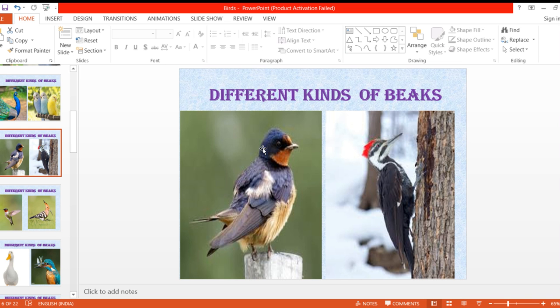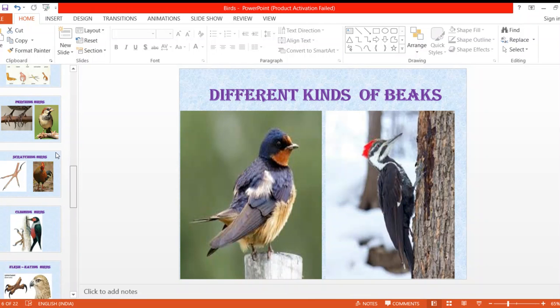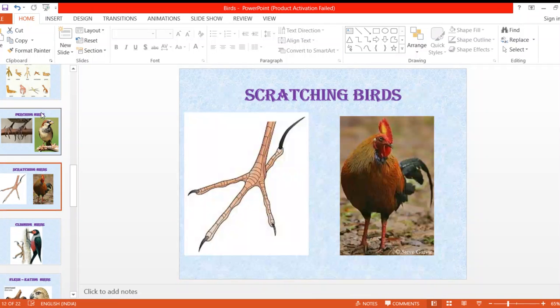And birds such as hummingbirds and sunbirds drink nectar of the flowers. So they have long and slender beaks. You must have seen butterflies and all. What these butterflies do, even they drink the nectar from the flowers. The same way this hummingbird and the sunbird also drink the nectar from the flowers. Now this was all about the beaks.